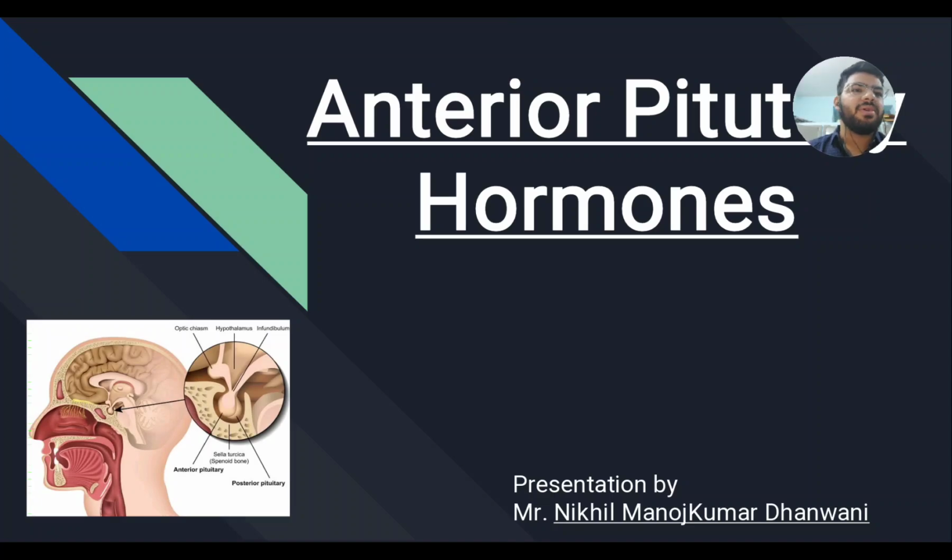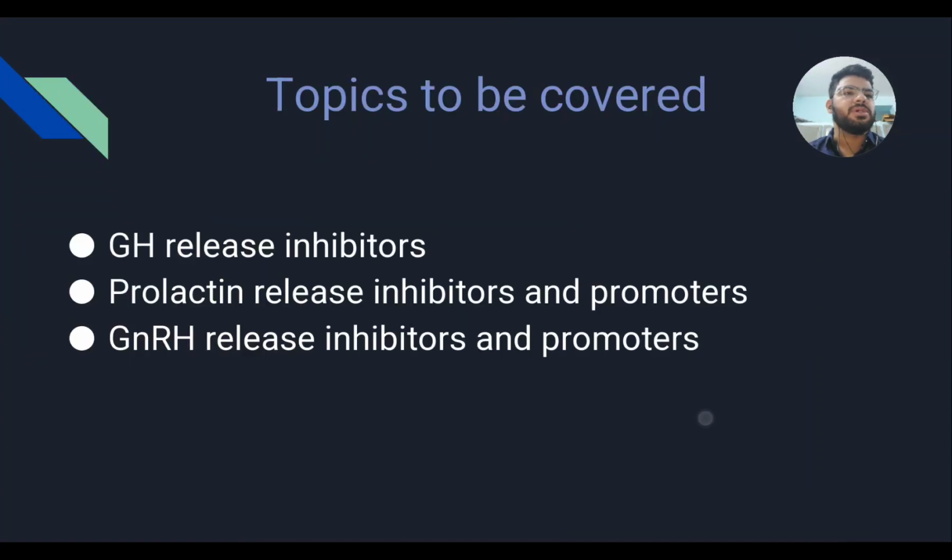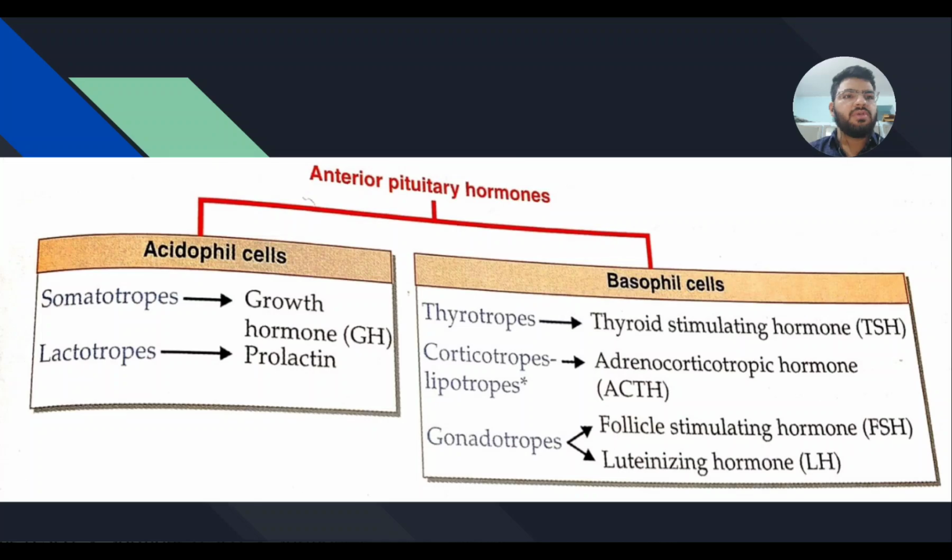Today we are going to learn about anterior pituitary hormones and the drugs regulating their secretion and inhibition. The topics to be covered today are growth hormone release inhibitors, prolactin release inhibitors and promoters, and gonadotropin release inhibitors and promoters. So, first of all, we will learn about the anterior pituitary hormones.